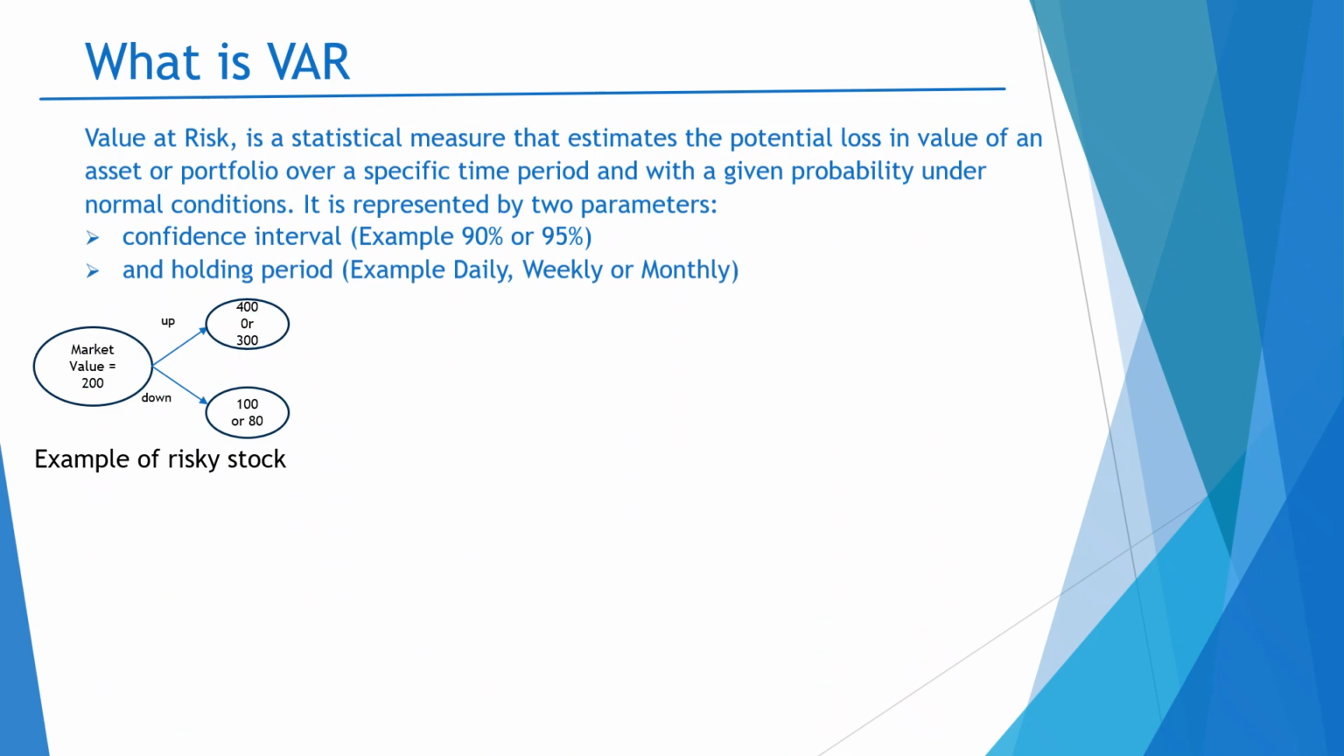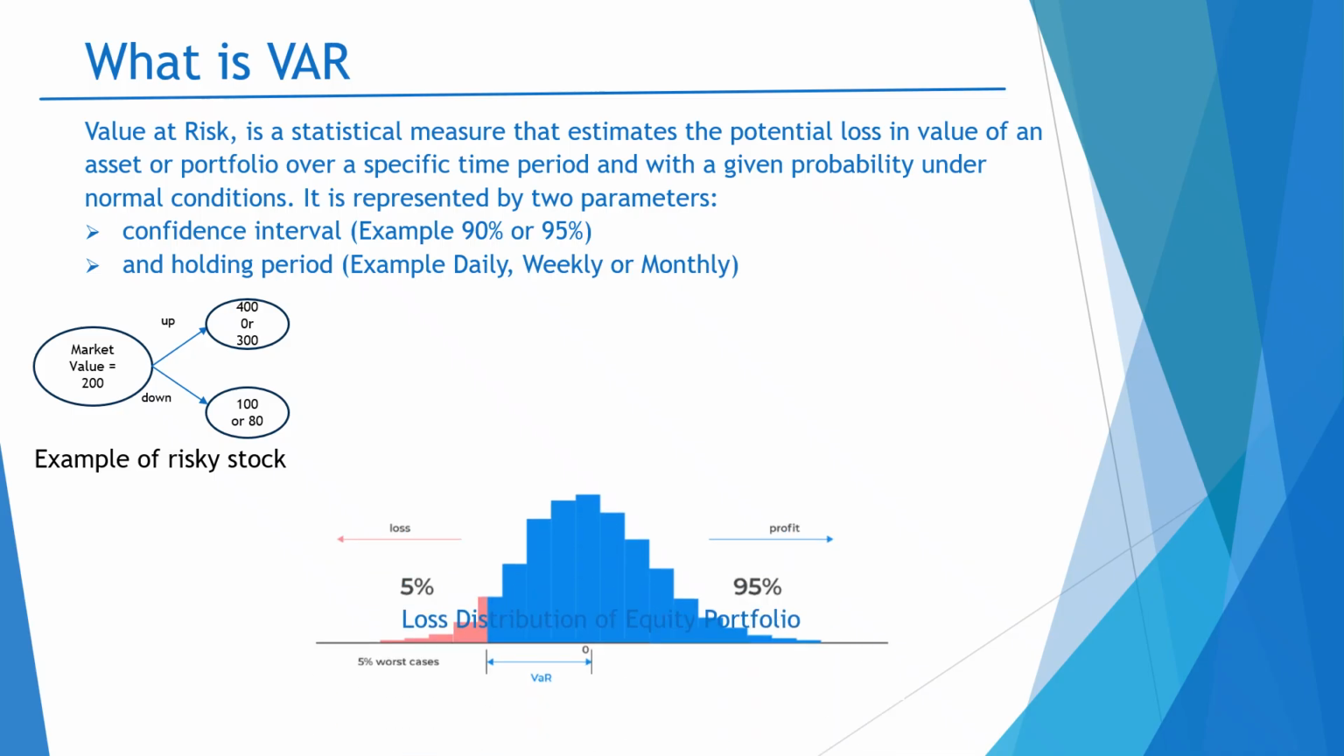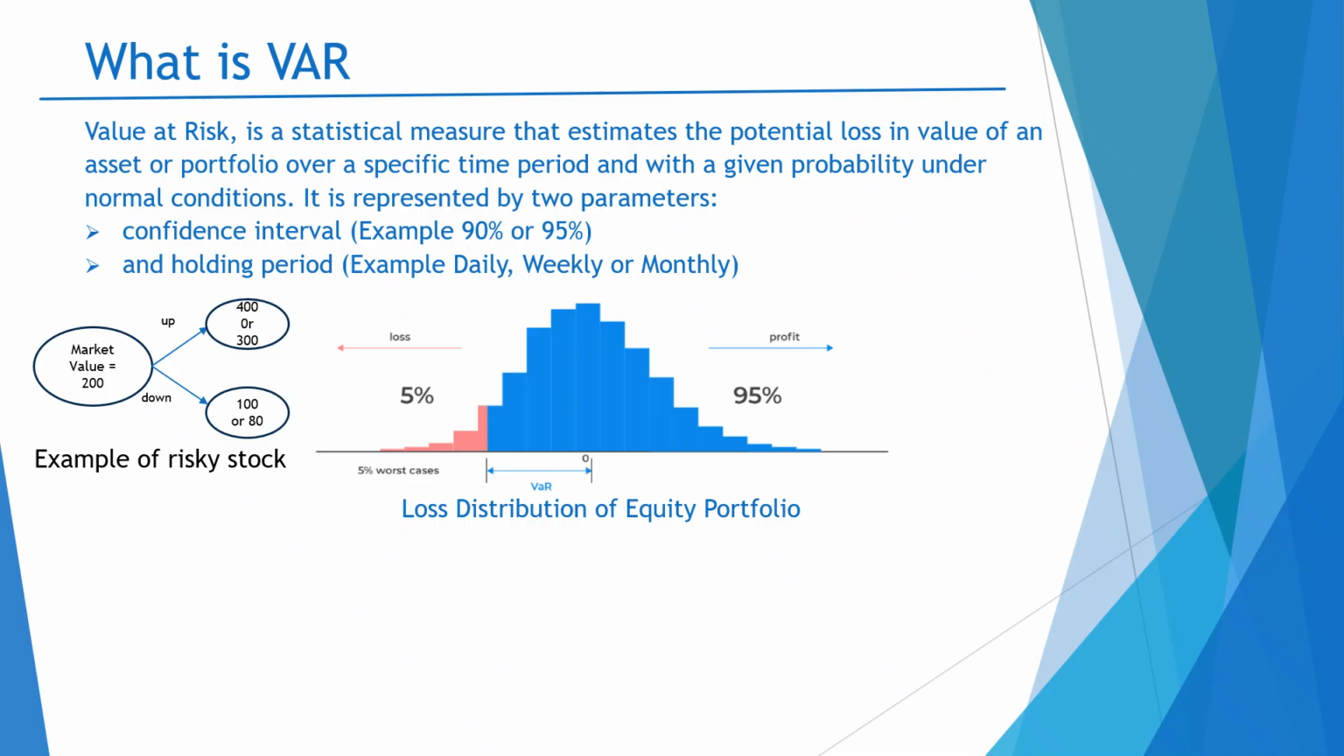So what is VAR? VAR is value at risk, which is a statistical measure that estimates the potential losses in value of an asset or portfolio. To explain this, I am taking a hypothetical example. For example, I have a portfolio which comprises 10 stocks, and the value of the portfolio, let us assume, is 200.